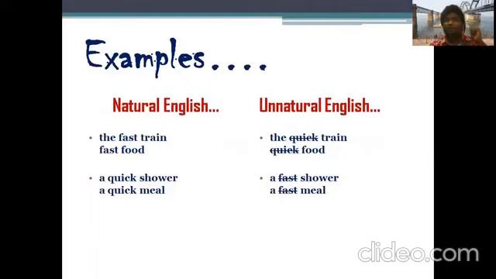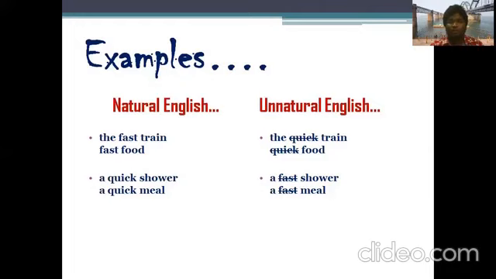Just now you have witnessed on the board, and you are going to see more over here. We have divided them into natural English and unnatural English. Most of the people who want to learn English make a lot of mistakes when speaking, because they think it would be okay, but to native speakers of English it is not at all nice to listen to. That is the reason we are supposed to practice these collocations. When you practice them, you can easily make an appropriate collocation. So let's see what is natural English and unnatural English.